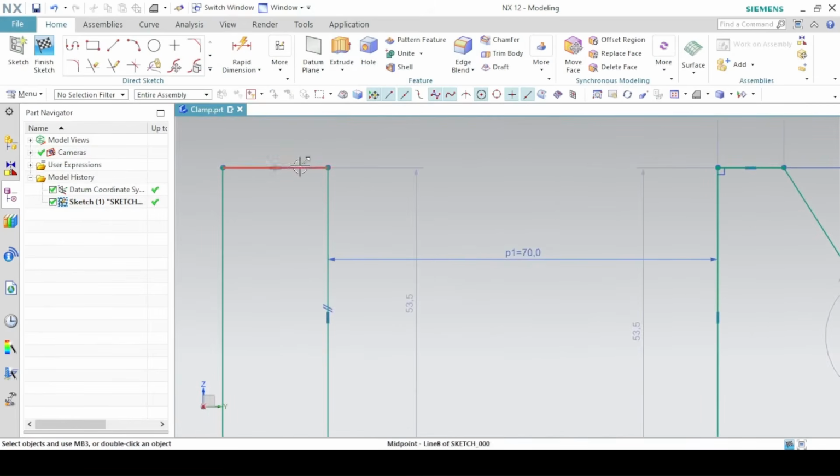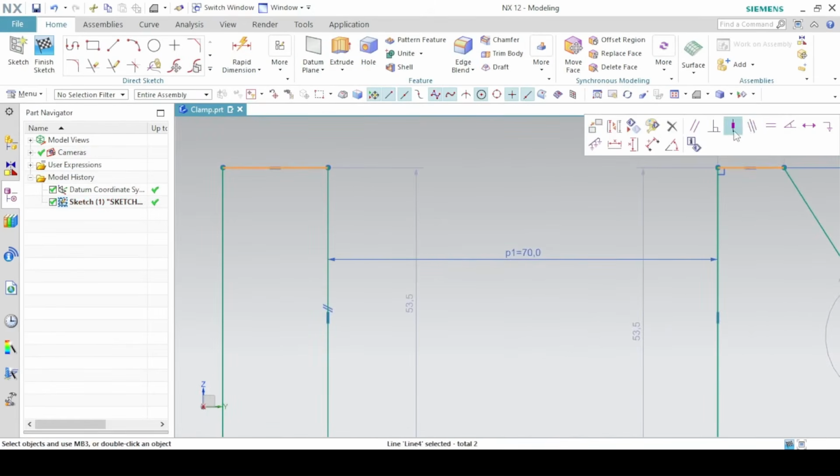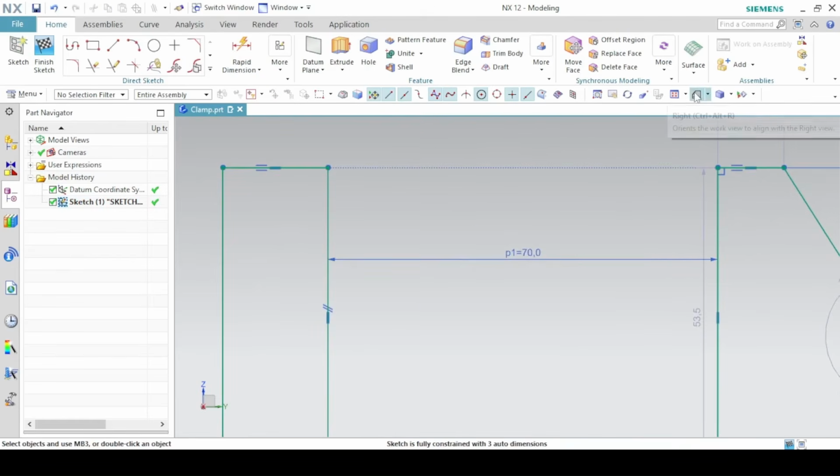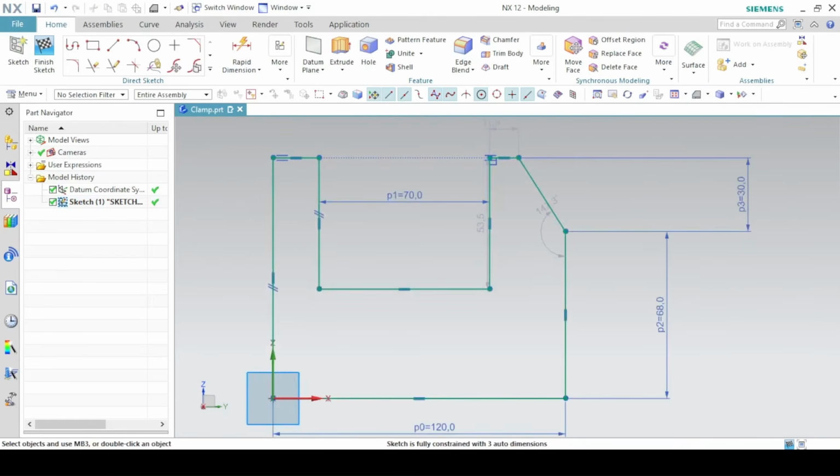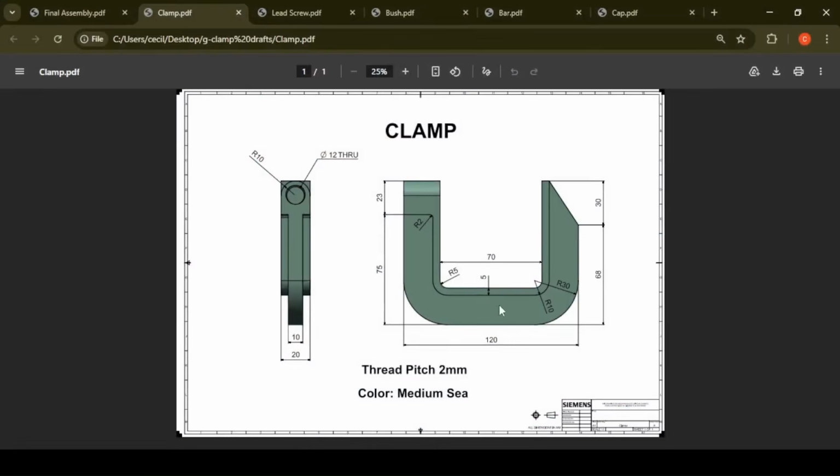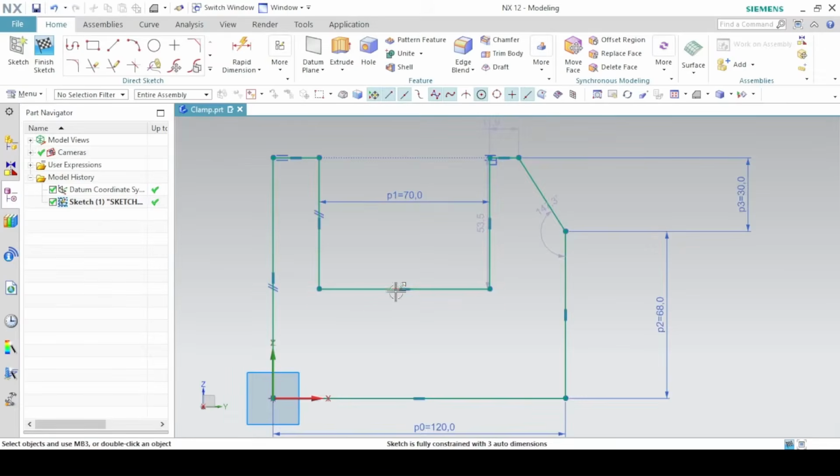So click on the two lines. Make them collinear. And then again, you make sure the center points of these two lines, which is the 70 millimeters distance and the 120 millimeters distance, are all on the same vertical line. So click on this point and this midpoint, vertical alignment.